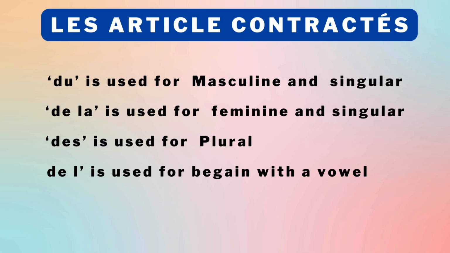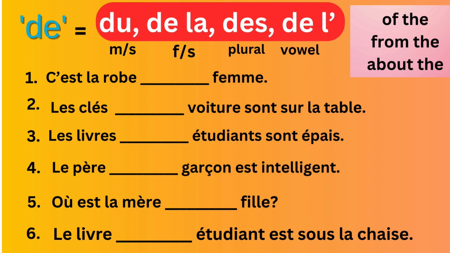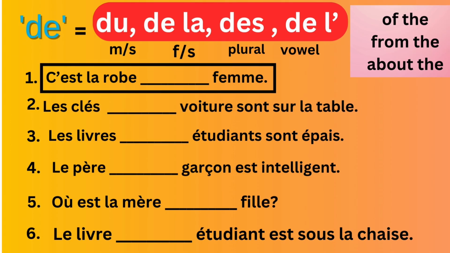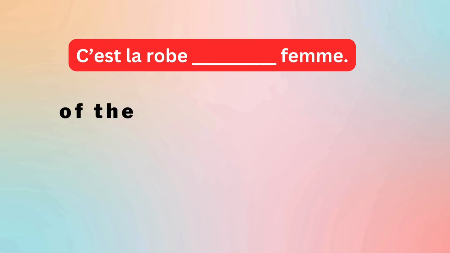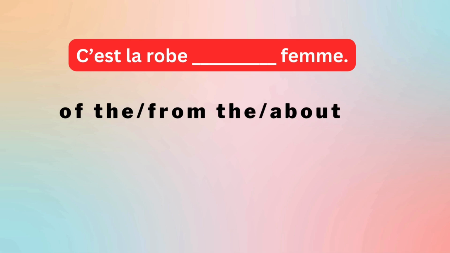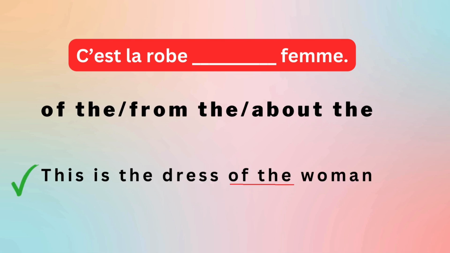So, let's start with examples. First example: C'est la robe de femme. How would you translate it into English? The meaning should convey of the, from the, or about the. Only then will you be able to use the contracted articles with de. So now, this is the dress of the woman.